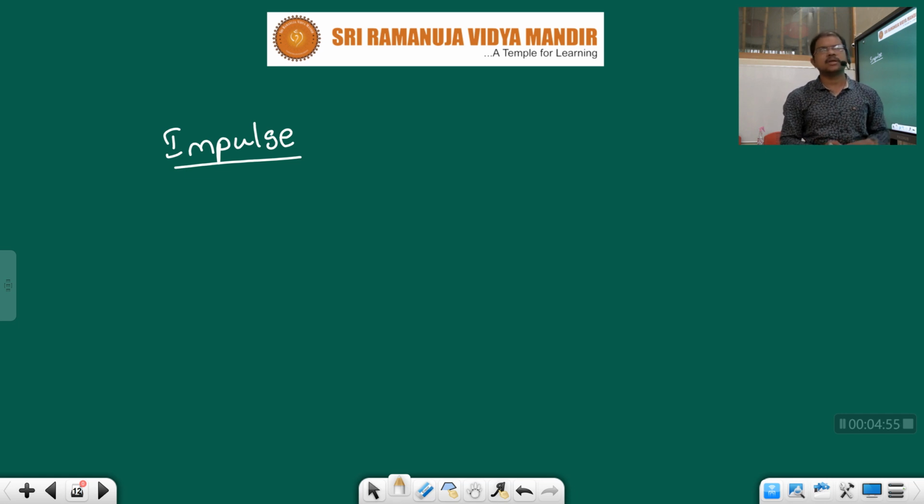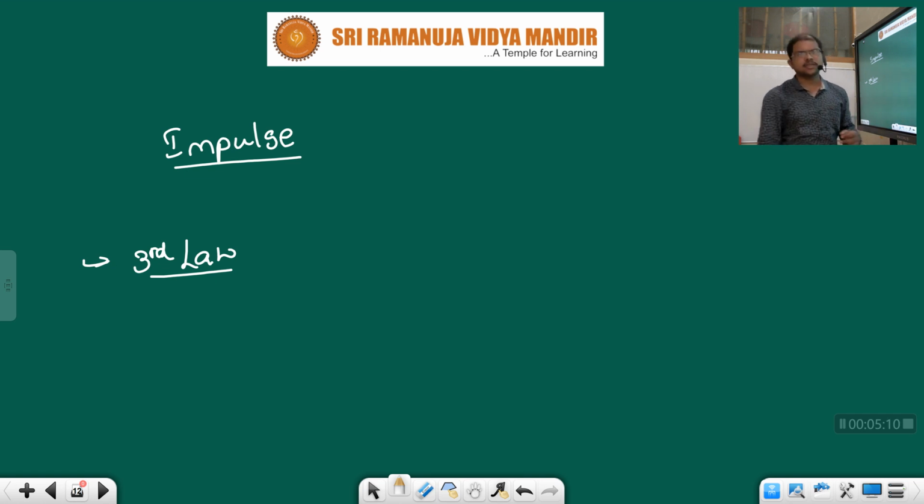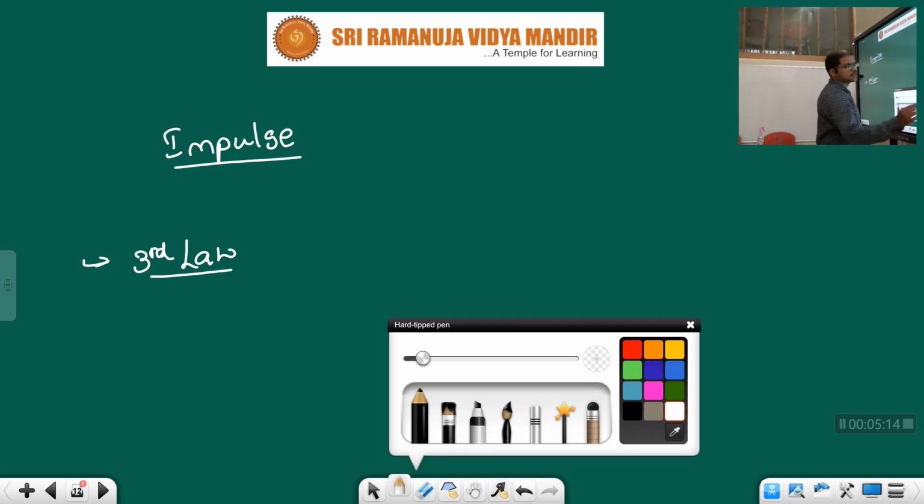After impulse, children, we came across Newton's third law of motion. What does Newton's third law state, children? It states that for every action there will be an equal and opposite reaction.